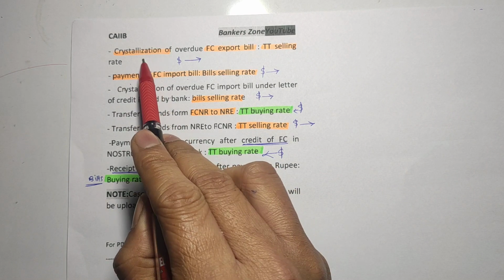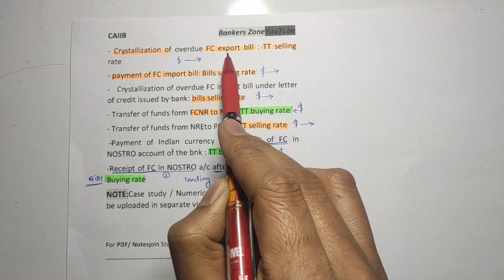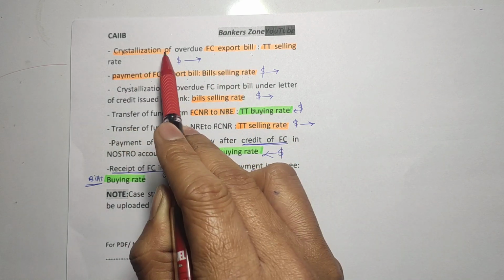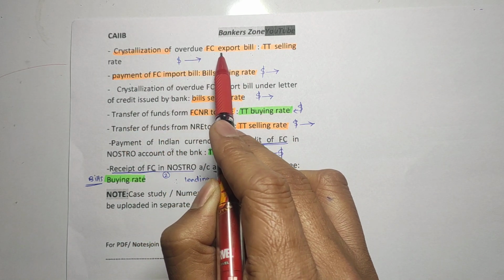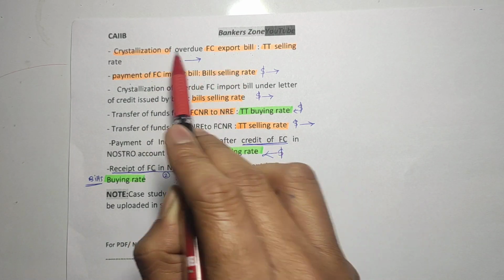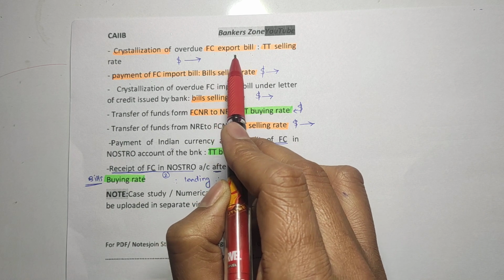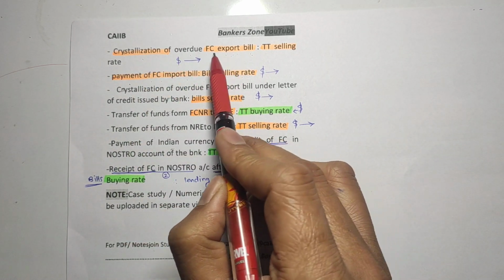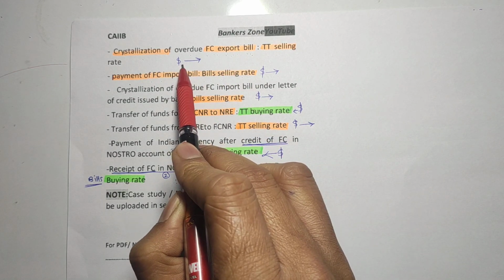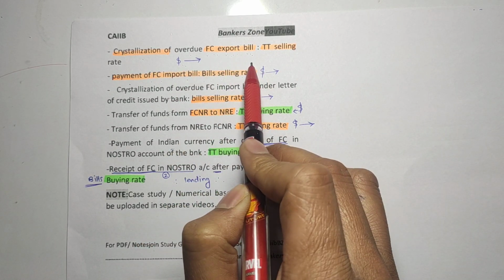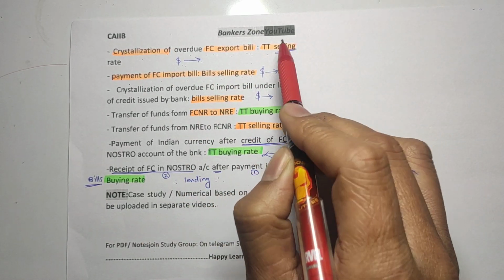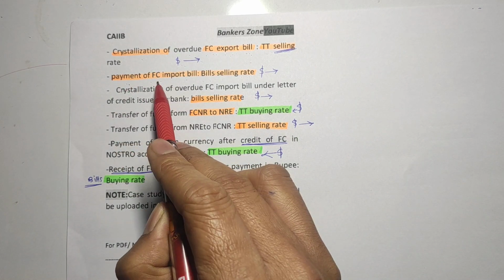So next, crystallization of overdue of a foreign currency export bill. In case of an export bill also, as I have already told, the crystallization we will study in a different topic, in export import. Here, just remember the word export bill. Export means you are delivering the currency, that's why it is the selling case.